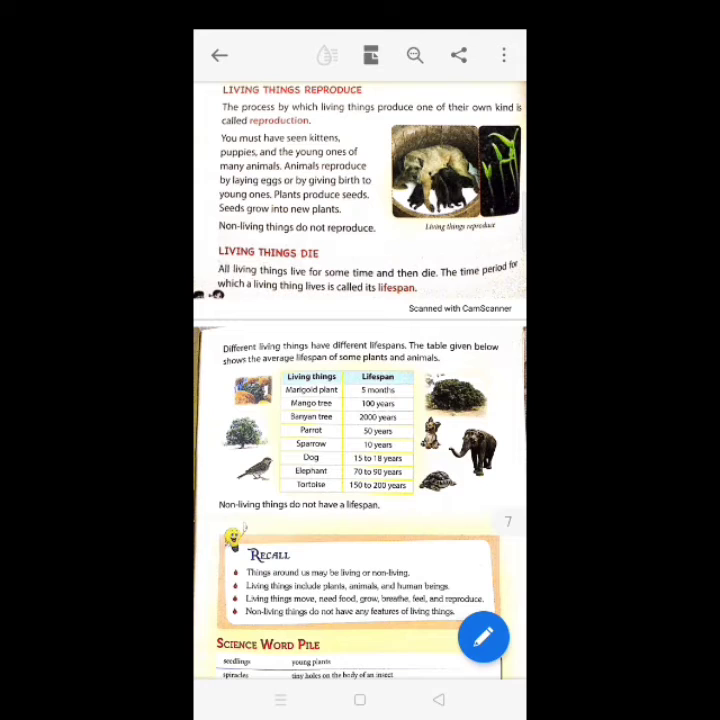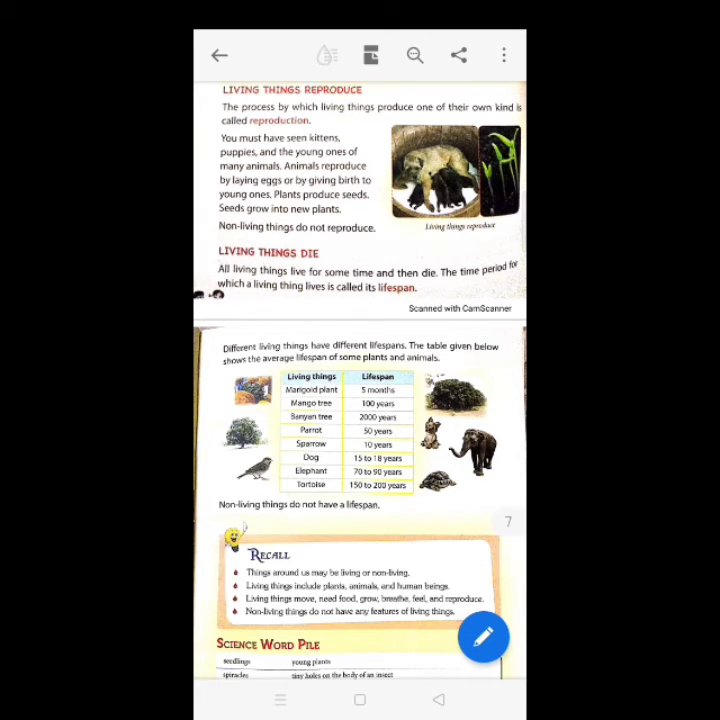Marigold plant lives for 5 months. Mango tree 100 years. Banyan tree 2000 years. Parrot 50 years. Sparrow 10 years. Dog 15 to 18 years. Elephant 70 to 90 years. Tortoise 150 to 200 years. Whereas non-living things do not have a lifespan.